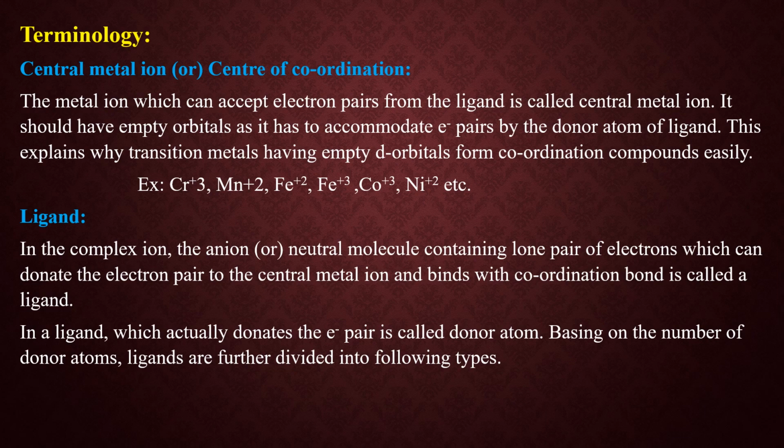Basing on the number of donor atoms in a ligand, they are divided into various types. Okay, so in a ligand, which atom actually donates the electron pair, what do we call it students? It is called the donor atom, and depending on the number of the donor atoms, ligands are further divided into the following types. Let us look at these types.